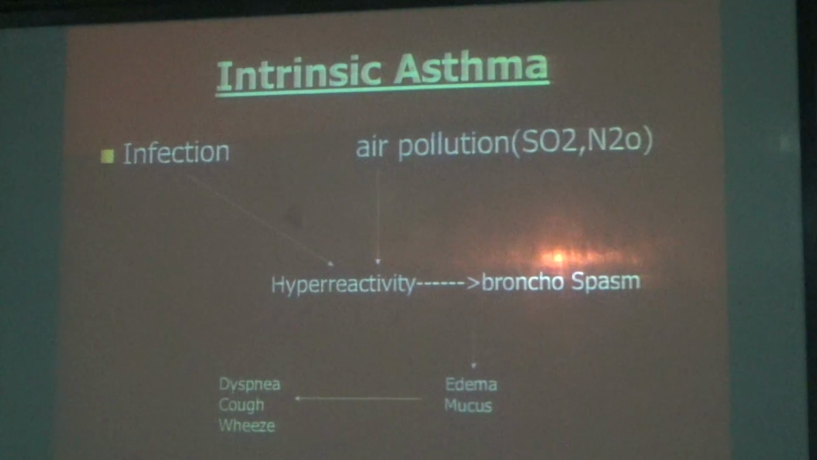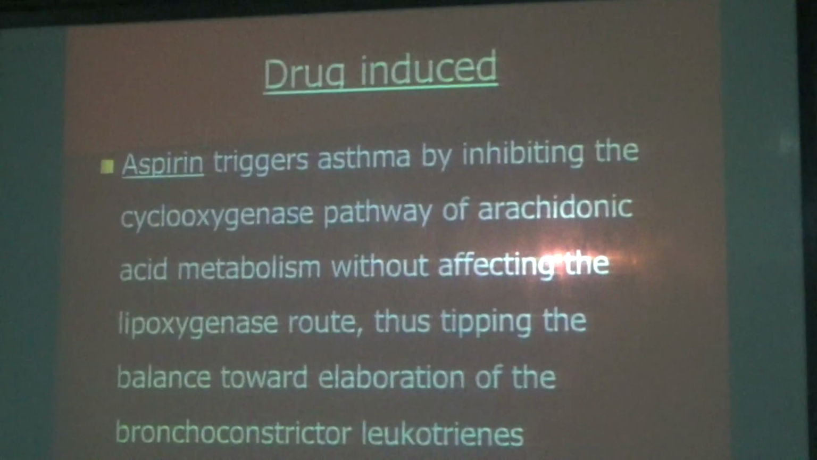Any infection, bacterial or viral, causes hyperactivity of the bronchial smooth muscle, which causes bronchospasm. This bronchospasm causes edema and these three features: dyspnea, cough, and wheeze. Air pollution such as sulfur dioxide and nitrogen dioxide also causes hyperactivity. Aspirin, these are all.